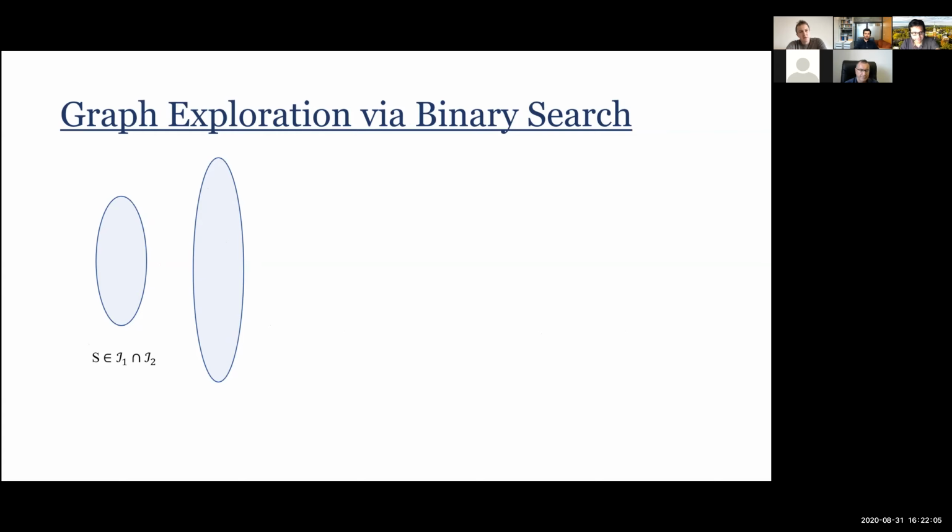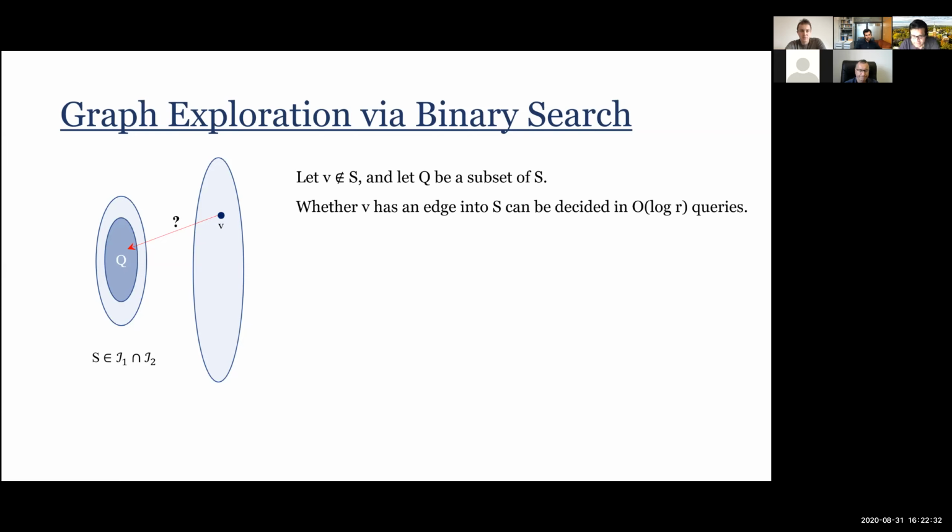So I have S on the left, V minus S on the right. And suppose I give you a vertex V which is not in my current S, and let Q be any subset of vertices in S. And I want to ask the question, is there a neighbor of V in Q? Okay, so is there a W in Q so that VW is an edge in the exchange graph? So the main observation is that this can be done without having to query all the points in Q, but rather just doing a binary search and have an order log R query algorithm.